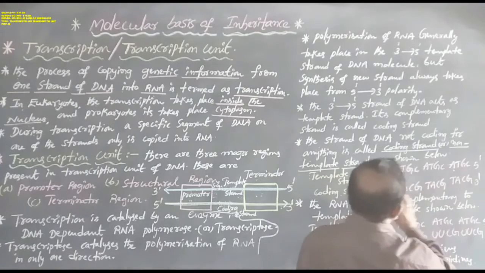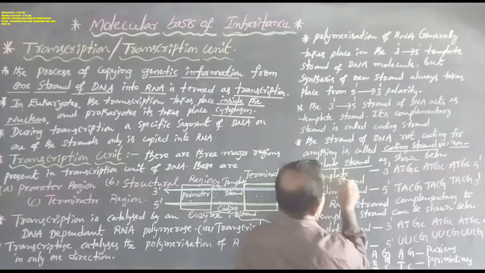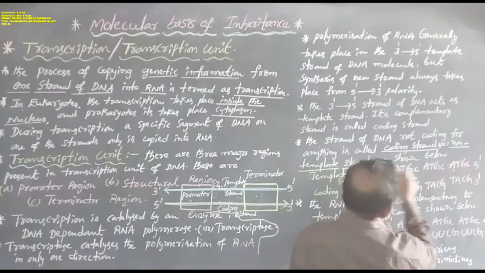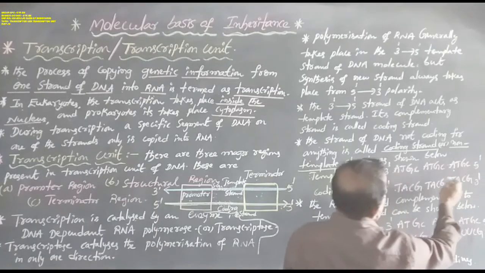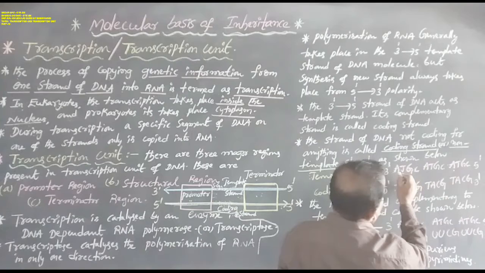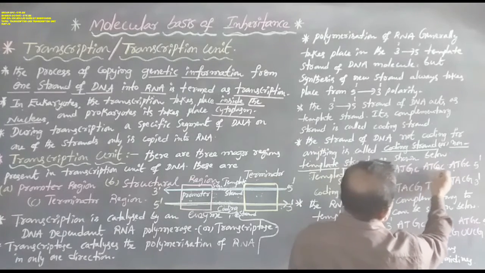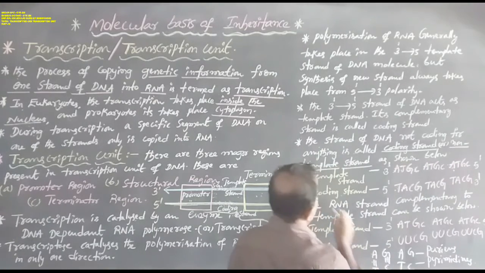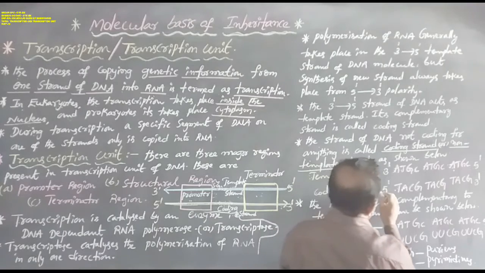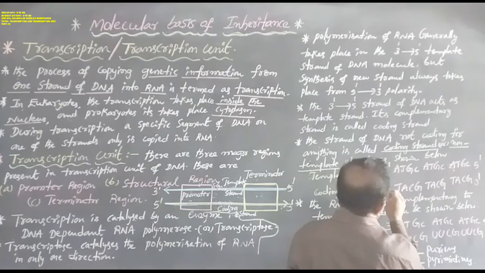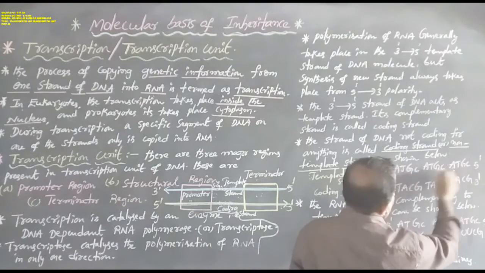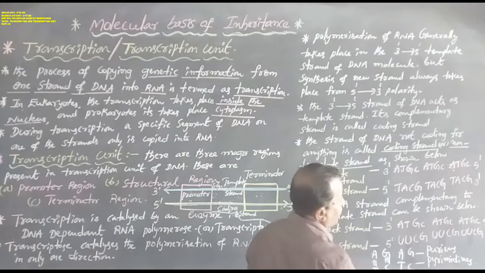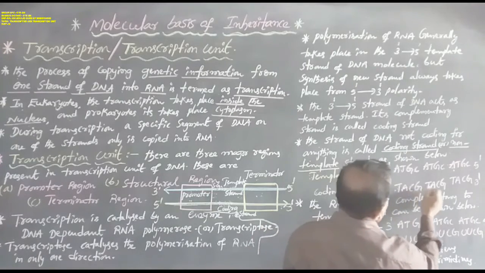That is the coding strand. The template strand here goes 3 prime towards the 5 prime, containing nitrogen bases A, T, G, C. The coding strand, beginning 5 prime towards the 3 prime, contains nitrogen bases T, A, C, G.